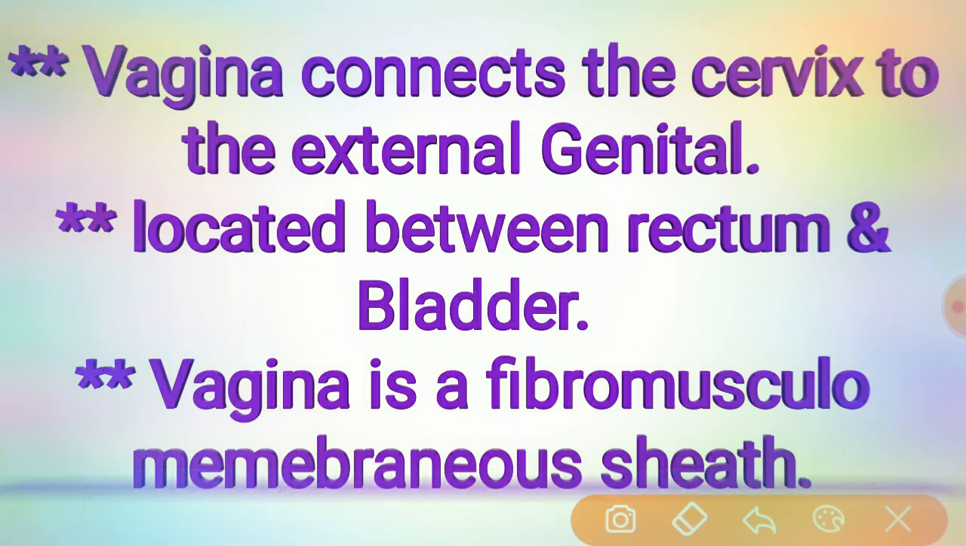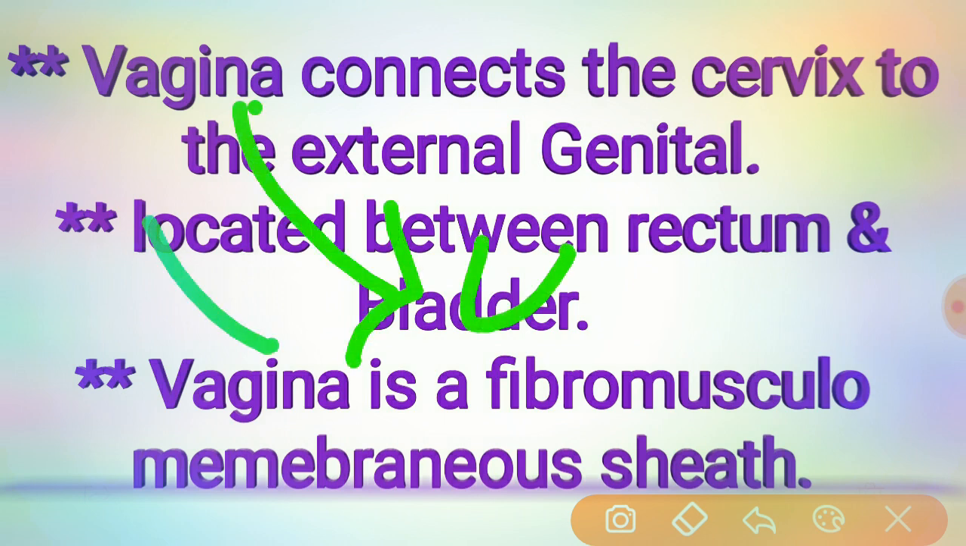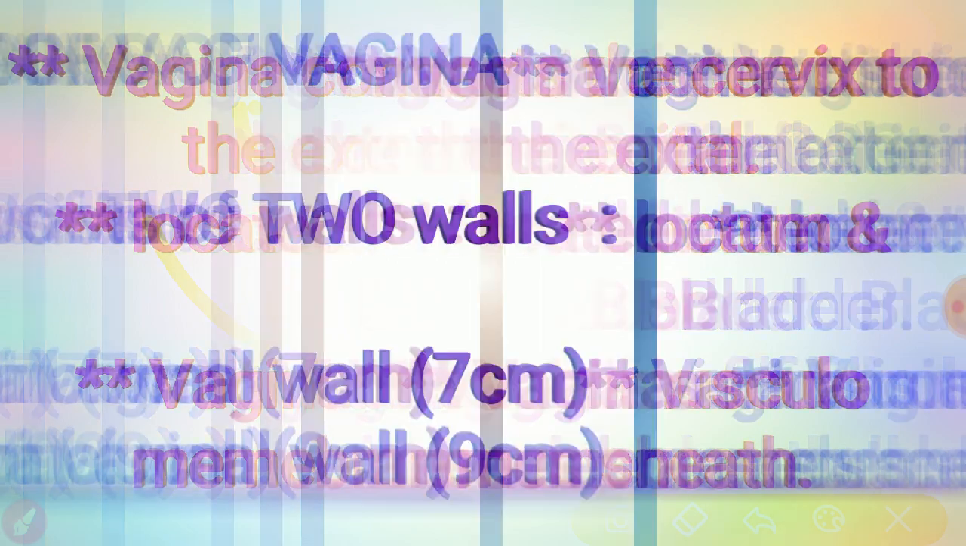It will be widest in the upper part and narrowest at the introitus, which means it has enough power of distensibility, as is evident during childbirth. Okay, so let's see the walls of the vagina.